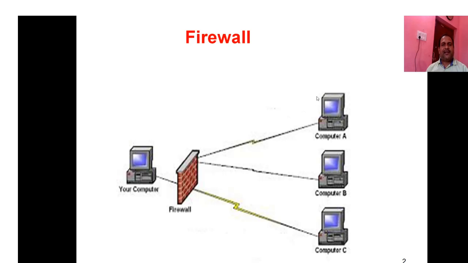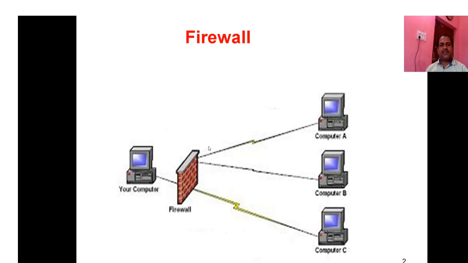Likewise, if data from the outside world is going inside the network, the firewall is again between the whole world and your computer.